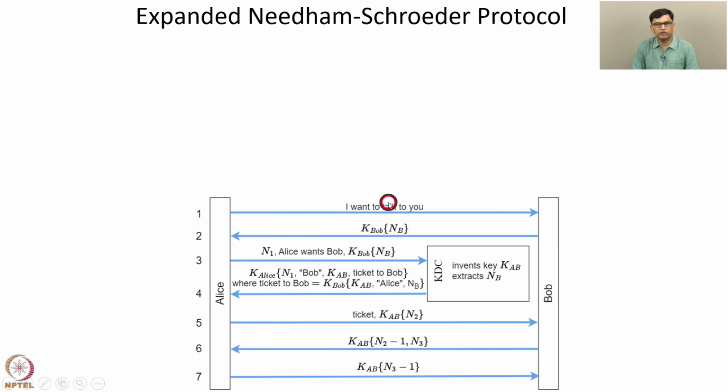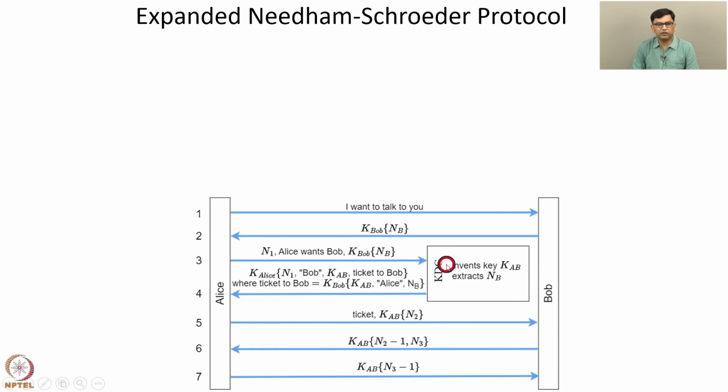First, Alice sends a message to Bob initiating the communication, saying that I want to talk to you. So Alice wants to talk to Bob. Then Bob sends a nonce to Alice encrypted with his secret key, KBob. So Bob sends the message KBob NB to Alice, and this nonce has to be included in the message sent from Alice to the KDC.